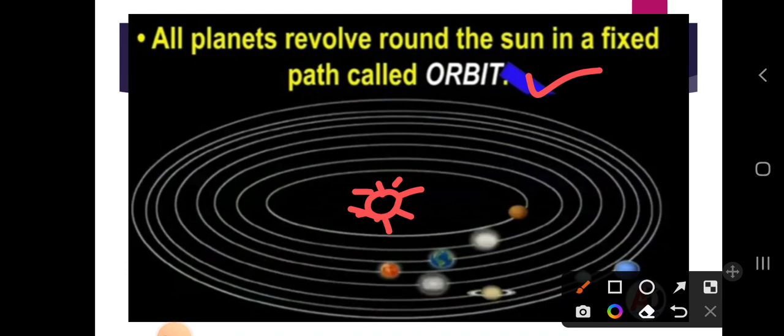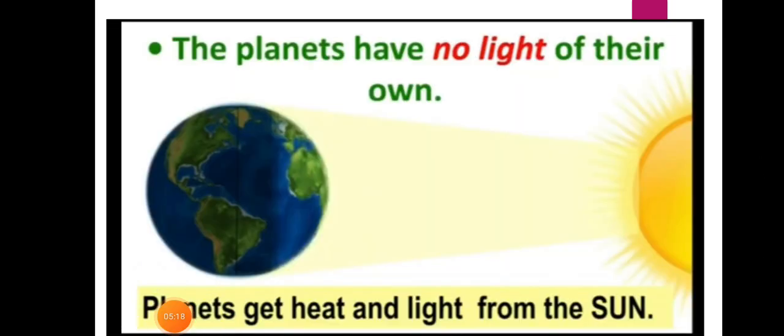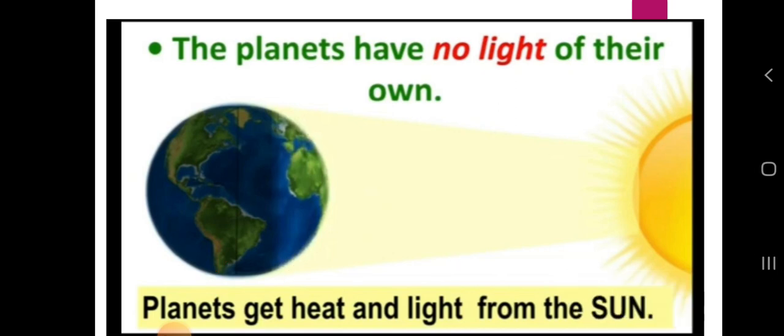They are revolving around the circular path. The planets have no light of their own, as I told you. So how is the earth getting light? By the sun. Planets get heat and light from the sun, because the sun has its own light and its own energy.